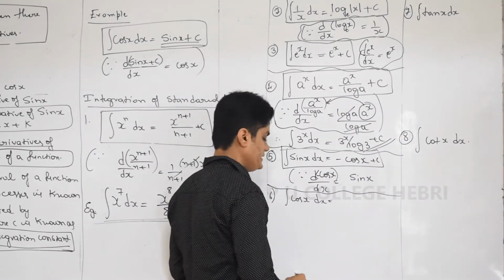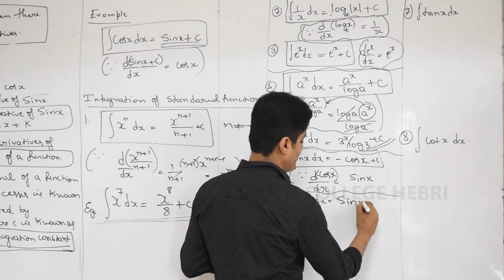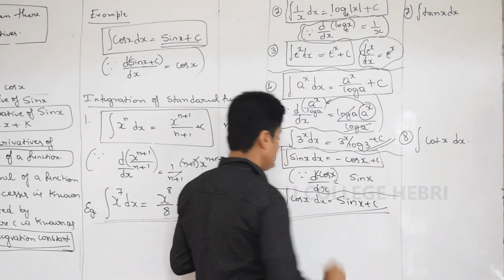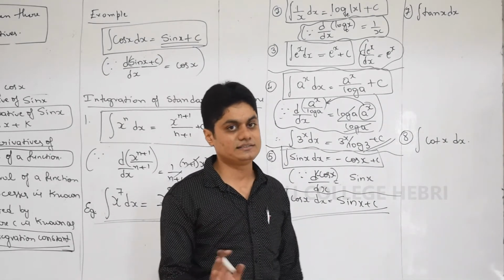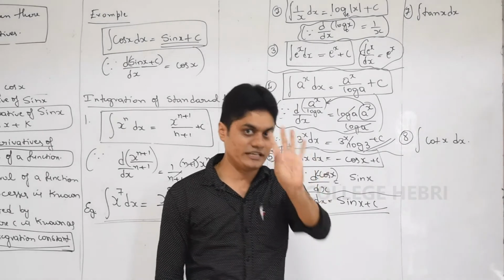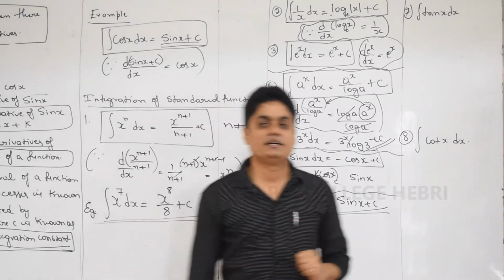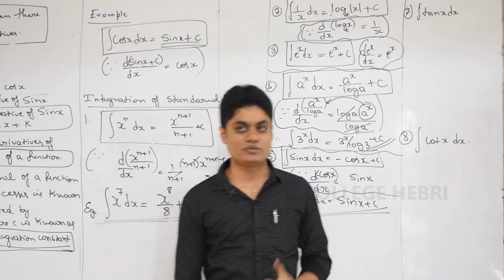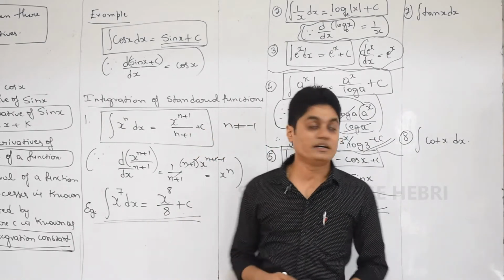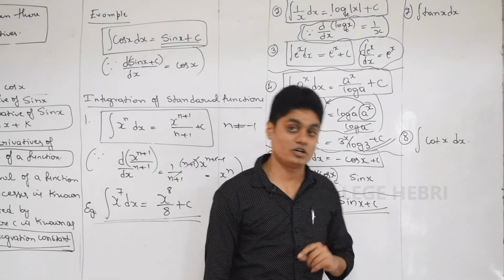Next, this I already wrote as an example. So can you tell me what is the integration of cos x? Yes, you know already. I'm not going to explain again. Integration of cos x is sin x plus c. So which formulas are done? x power n. What is the x power n formula? Integration of x power n is x power n plus 1 by n plus 1 plus c. Next, integration of 1 by x is log of mod x.